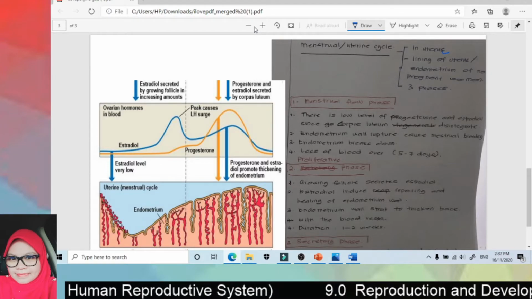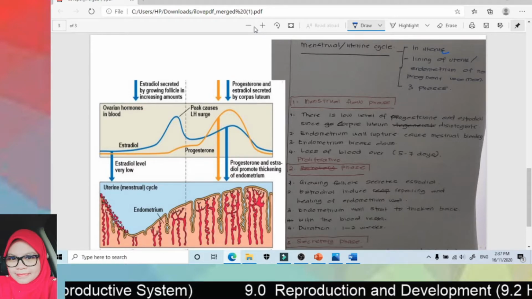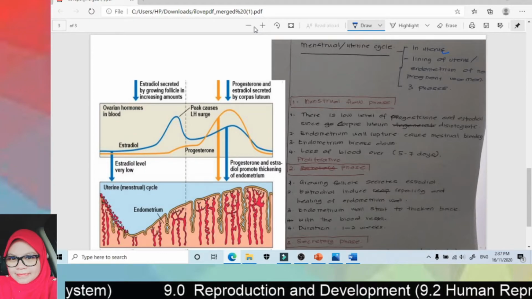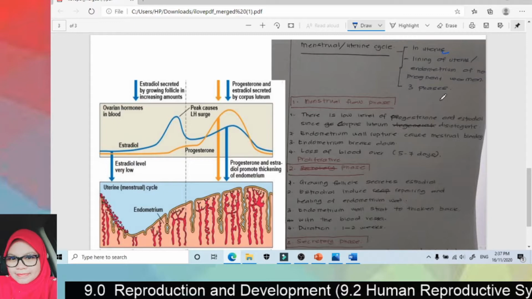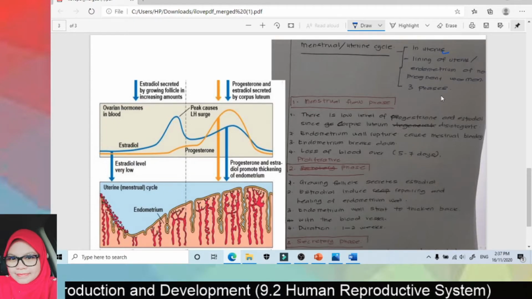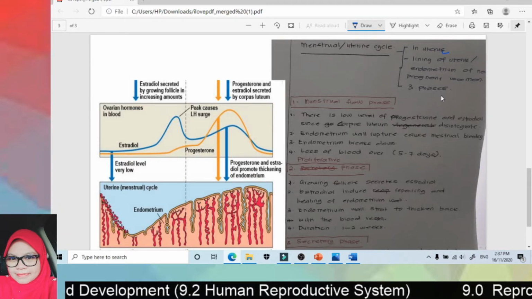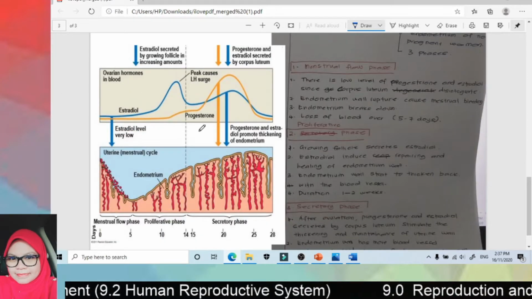Okay, kita cerita tentang ketebalan endometrium wall pada wanita yang tidak mengandung. Sebab kalau mengandung, dia akan jadi lain lah. And this uterine cycle or menstrual cycle has 3 phases: first, the menstrual flow phase, second, the proliferative phase, and the third one, the secretory phase.